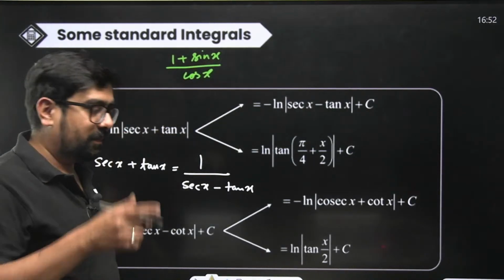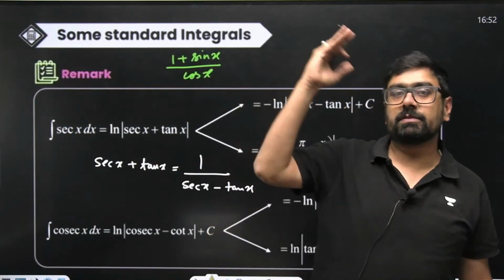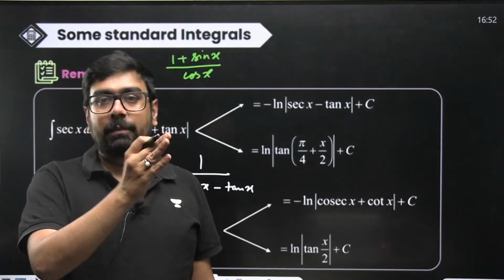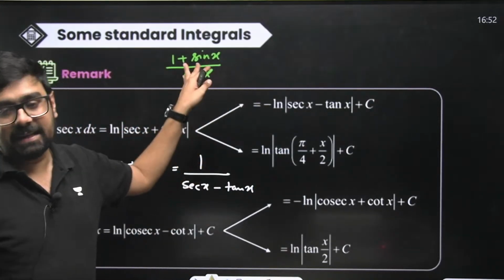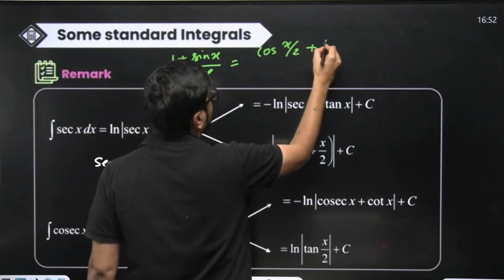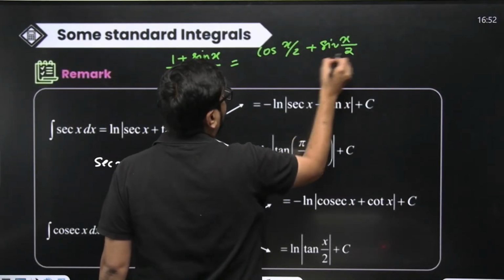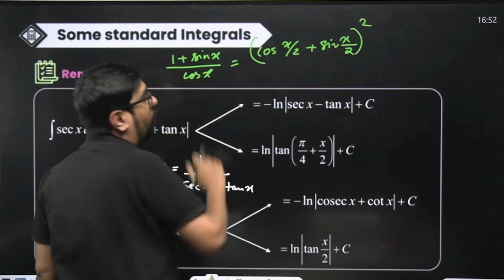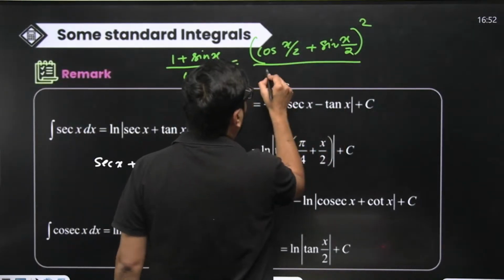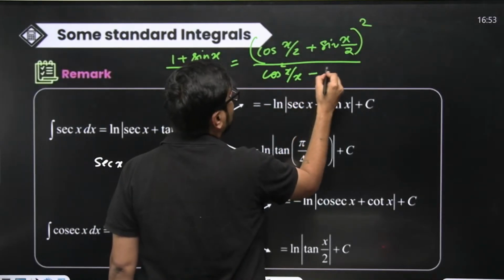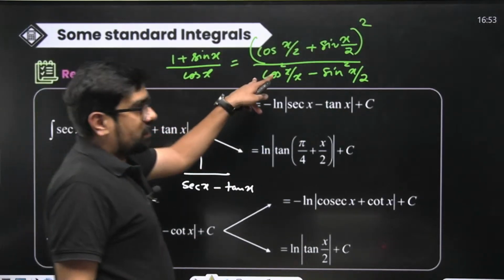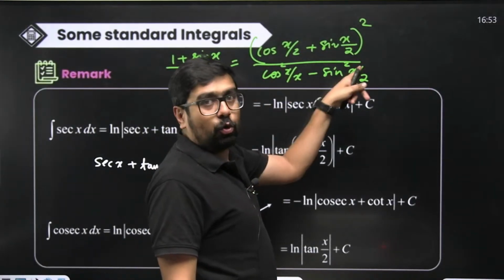1 plus sin x. When we see 1 plus sin x or 1 plus sin 2x, what should come to our mind? Sin x plus cos x whole square. Right? That will be 1 plus sin 2x. So here 1 plus sin x is there. So what should we write? Cos of x by 2 plus sin of x by 2 whole square. Won't this be the numerator? And cos x can be written as cos square x by 2 minus sin square x by 2. Cos x by 2 plus sin x by 2 into cos x by 2 minus sin x by 2.